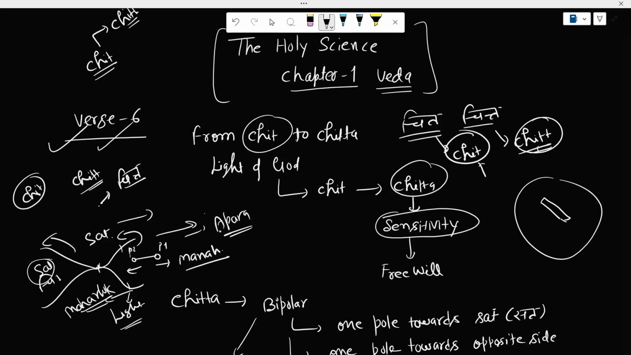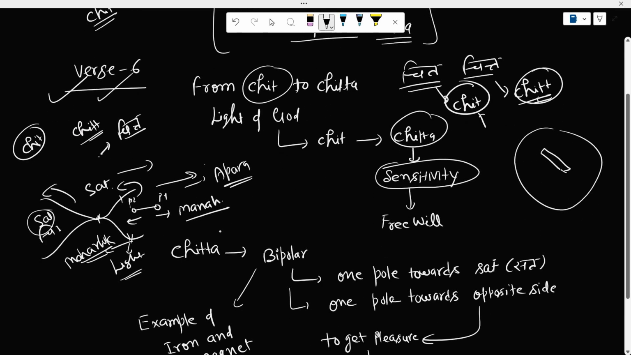Similarly, when this chit comes under the influence of the light wave, then it becomes chitta. Once it becomes chitta, it becomes sensitive. Sensitivity comes into it. Sensitivity means it adopts a free will, right? It thinks like it has a separate and unique existence. It exists by itself. It has all the power, right?